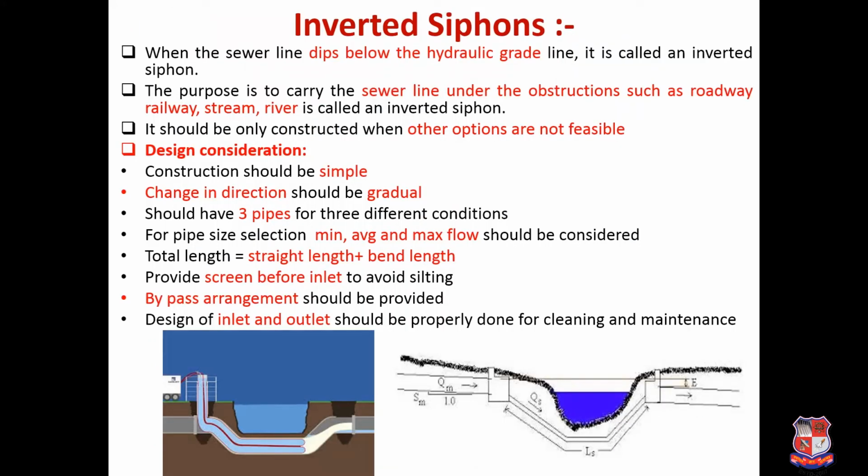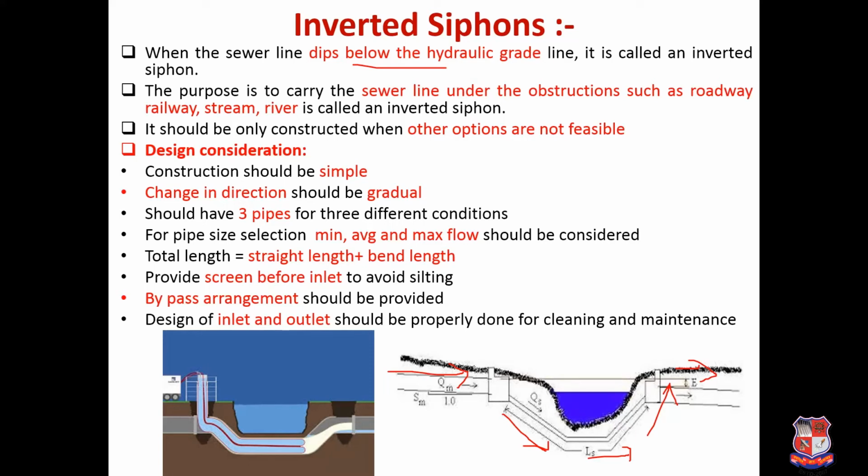Next is the inverted siphon. Basically inverted siphons are used when the sewer line dips below the hydraulic gradient line. Suppose this is the height up to which the normal hydraulic gradient runs, but now it has to take a deeper gradient, and it has to again rejoin by taking an upward gradient to the normal line. So the purpose is to carry the sewer line under the obstruction.